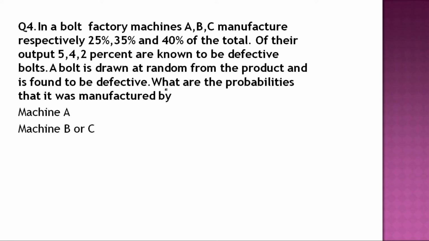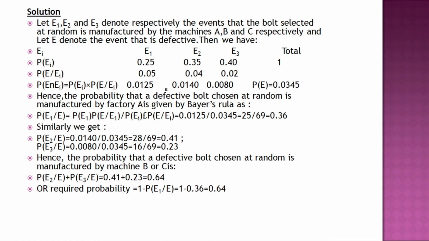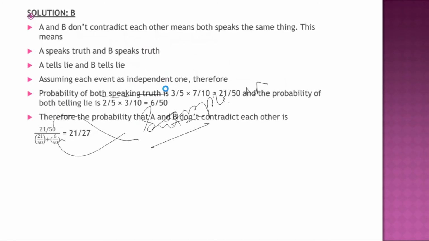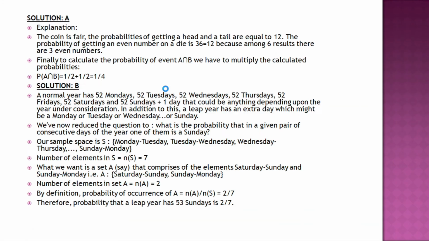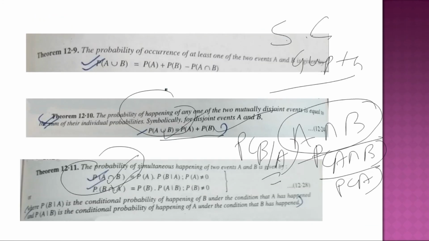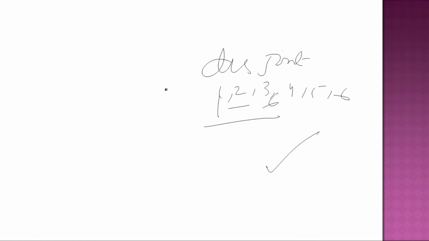A bolt is drawn at random from the product and is found to be defective. What is the probability that it was manufactured by machine A or machine B or C? I am again showing the formula, if somebody is missing the slides or joining late. This is the formula, very simple.